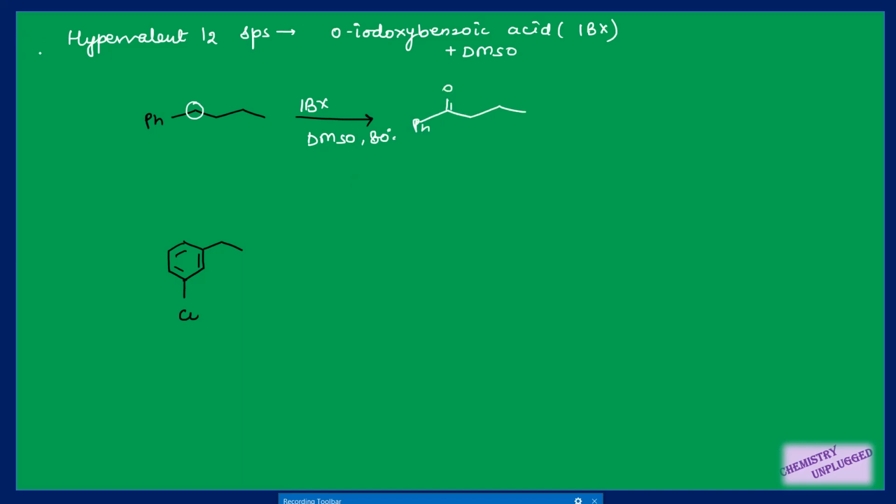We can also use tertiary butyl peroxide. We have seen the use of tert-butyl hydroperoxide in epoxidation. It can also do oxidation due to its additional oxygen in the presence of a ruthenium catalyst. It will also attack this benzylic carbon and convert it into a carbonyl. So up to this stage, we have seen different types of oxidizing agents, and you should know the use of these oxidizing agents.